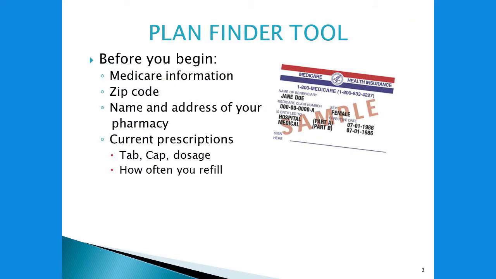Before you begin using the Plan Finder tool, you might want to gather some information together. If you are already on Medicare, you'll want to gather your Medicare card and the information from that card, your zip code, your name and address of your pharmacy, and a list of your current prescriptions, including whether they are tablets, caplets, the dosage, and how often you refill those prescriptions.